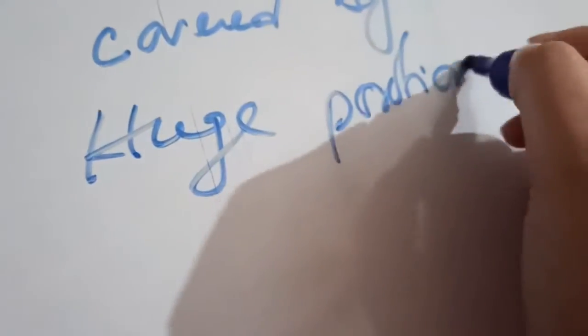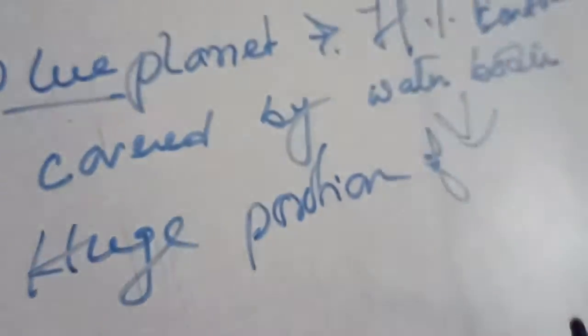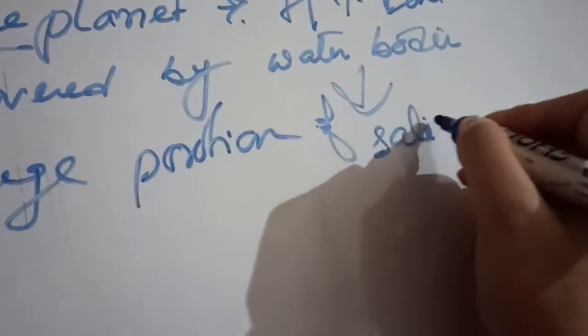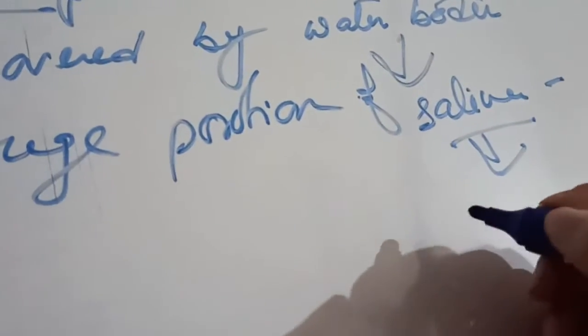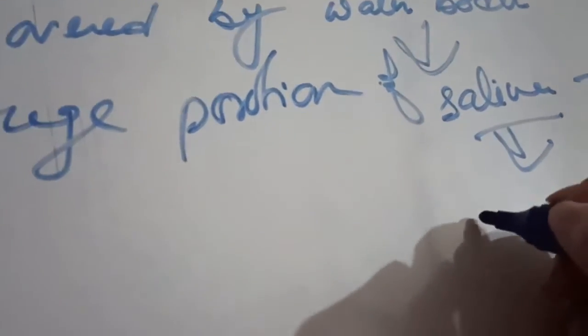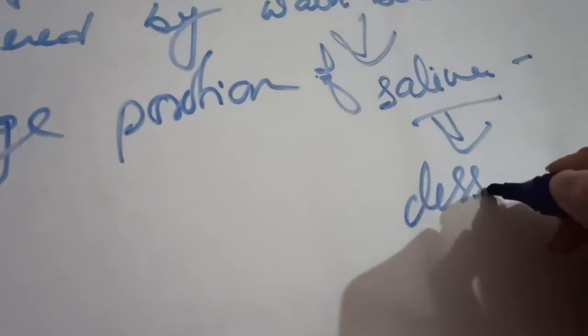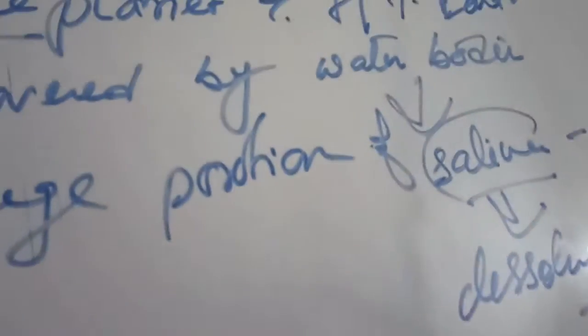The huge portion of these water bodies is saline in nature. Saline means salt is found dissolved in the water. So we call it saline water.